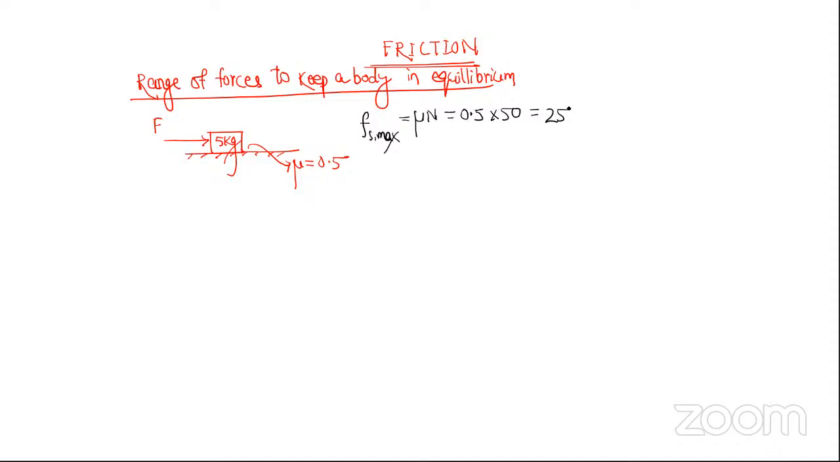So if the body has to remain in equilibrium, friction should be able to counteract this force. That means the maximum value of friction should be sufficient, and this force should be less than 25. If the applied force is in the range of 0 to 25, or even 25, the body remains in equilibrium. Is this point clear to everyone?